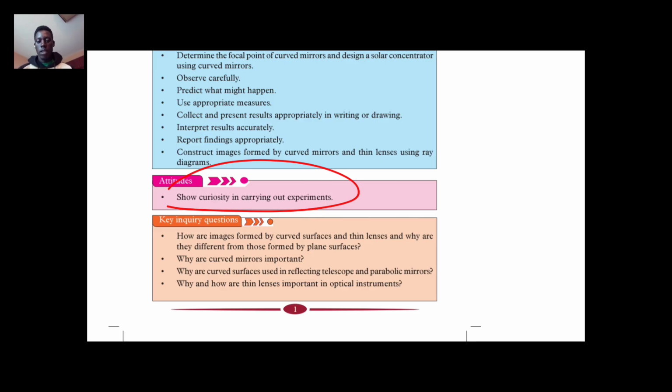And lastly, you need to know how images are formed by curved surfaces and thin lenses, and why images may be formed in different ways, and why curved mirrors are important. You will also know how thin lenses are important in optical instruments.